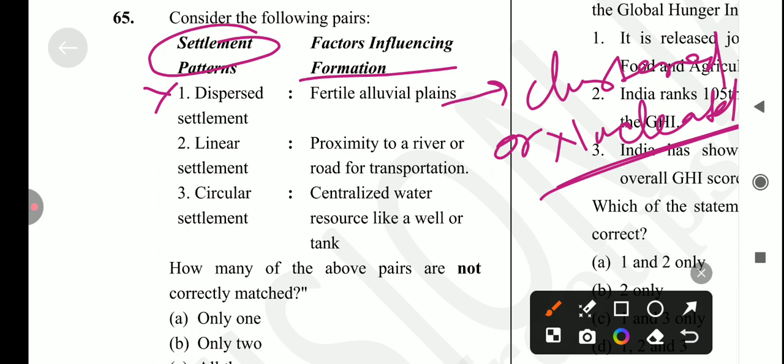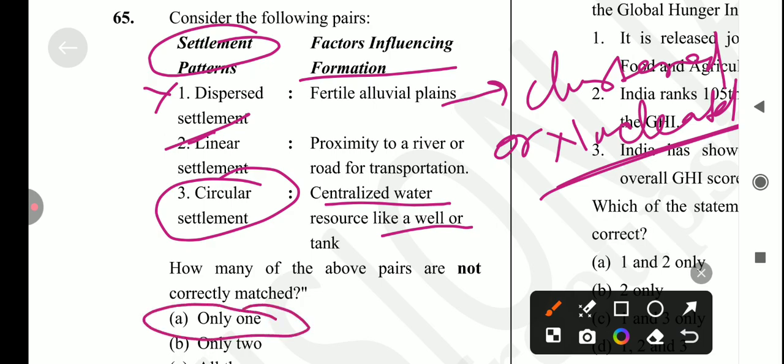And if we talk about dispersed settlement, which type is it? They are usually found in regions with less fertile and rugged terrain. Okay, next is linear settlement, proximity to river or roads for transportation. Yes, it's correctly matched. Next is circular settlement, centralized water resources like well or tank. Yes, it's also correct. So the answer for this question is option number A, because here they have asked for not correct.